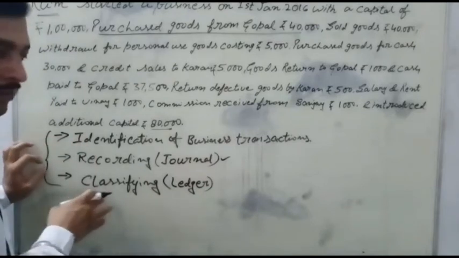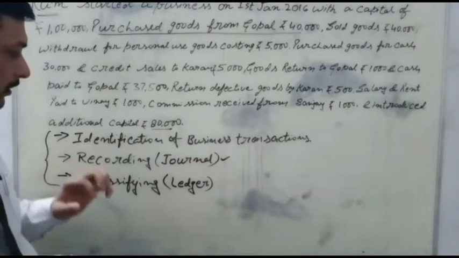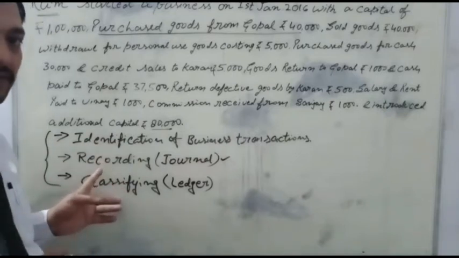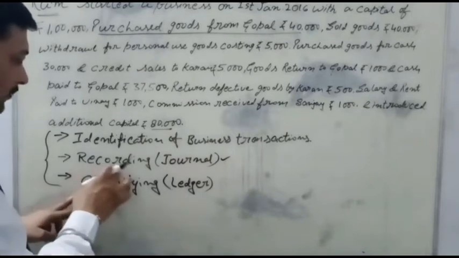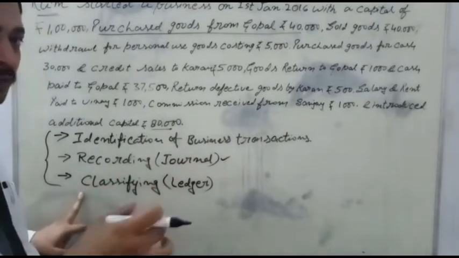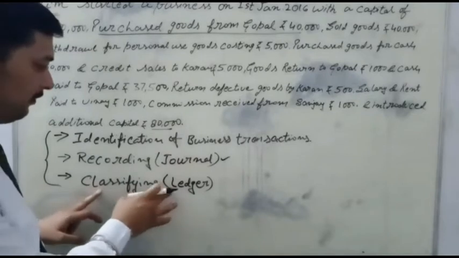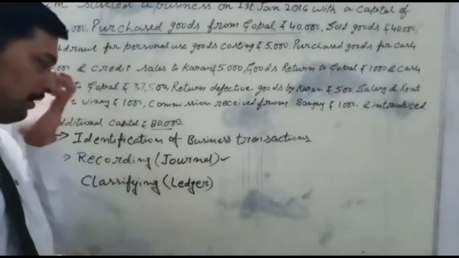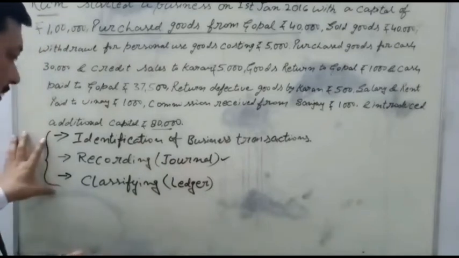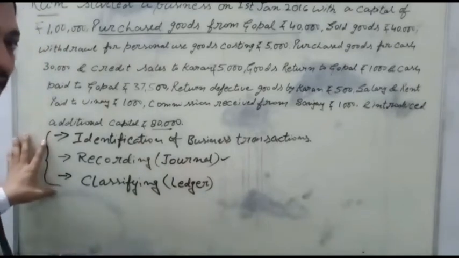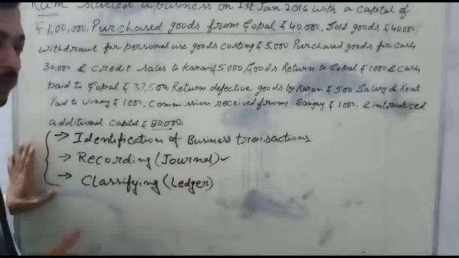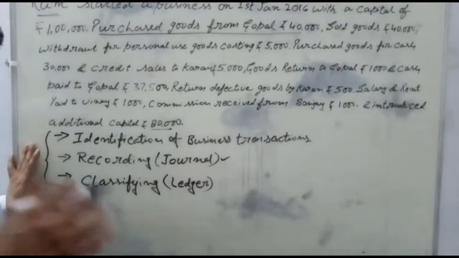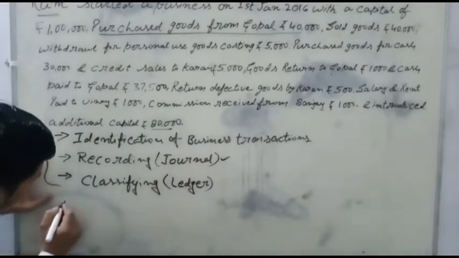I think no. The owner cannot know about the profit and loss by these three processes, because in the journal and ledger the owner only records all the entries in the specified accounts and heads. In these three processes it is not possible to calculate the loss and the profit. So the owner will adopt the next process. It is called summarizing.